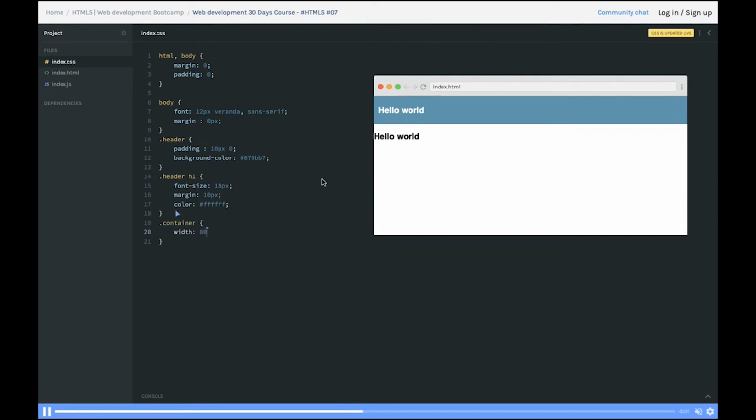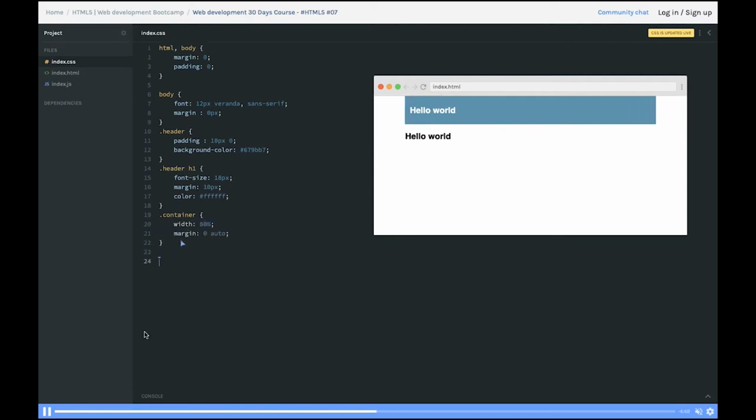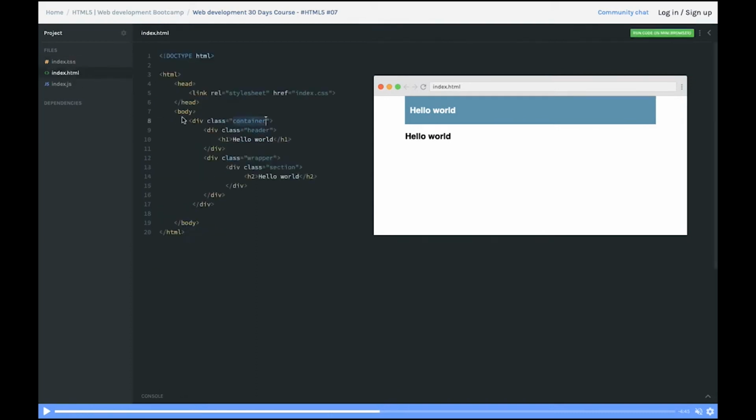Okay, now inside body we have a container. Container is of width 50-80%. Now this is important to understand. Not all pages, not all websites have a full width. If you wanted to just center align our whole content and we wanted to show only an 80% width, then container, which we have here in the bottom, in the top, inside, outside body.